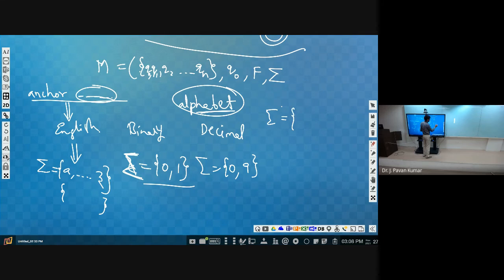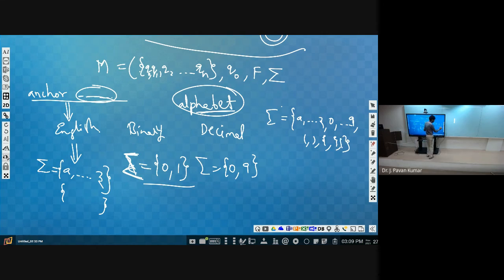Alphabet will contain A to Z, isn't it? Not only A to Z, we can use the numbers as well, so 0 to 9 we can have. Parentheses we can use. Braces we can use. So these all are allowed alphabets, isn't it?